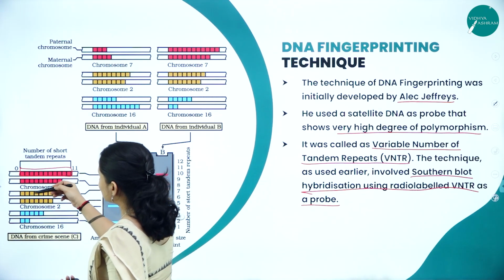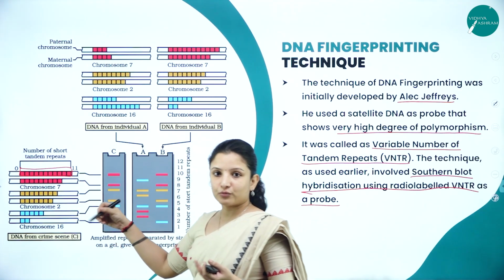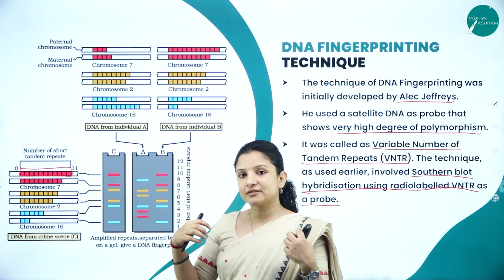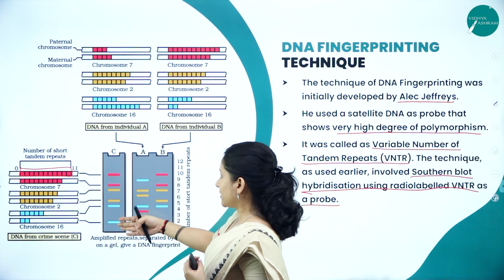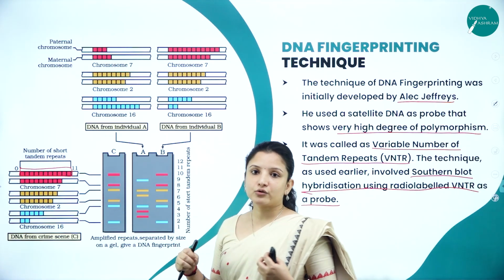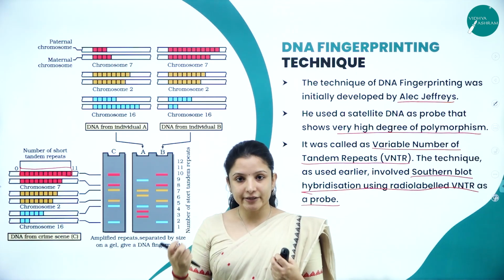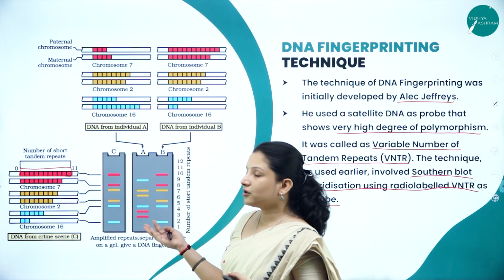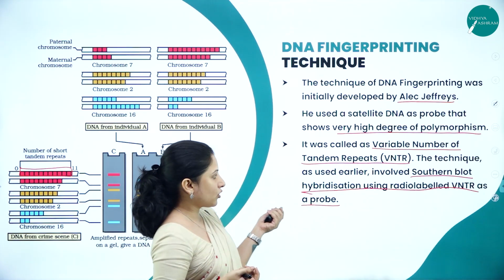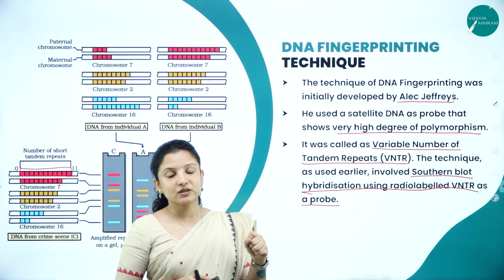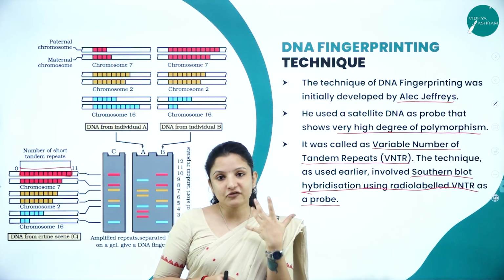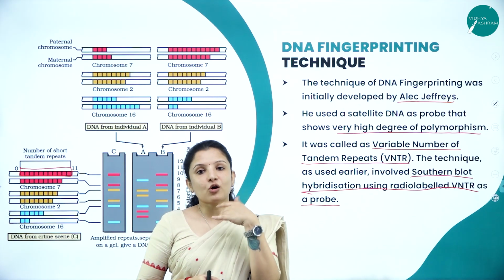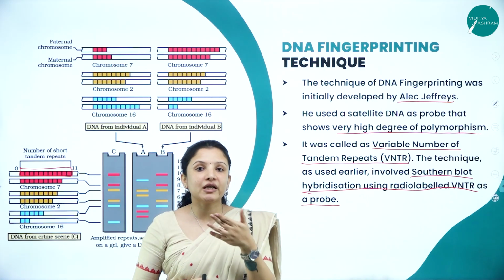These tandem repeats on each chromosome or DNA strand have to be separated. For separation, they go in for gel electrophoresis and all that. Especially here they follow a method called Southern blotting. In Southern blotting, they use a radioactive probe, and that probe is complementary to the repetitive DNA strand.